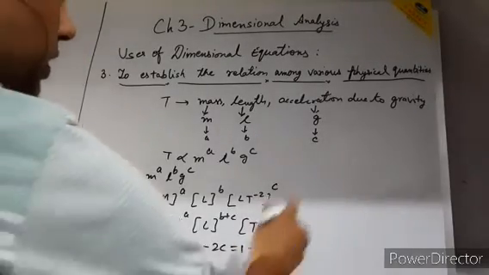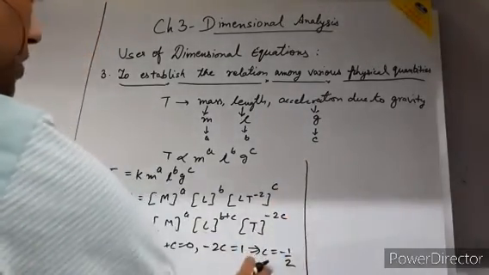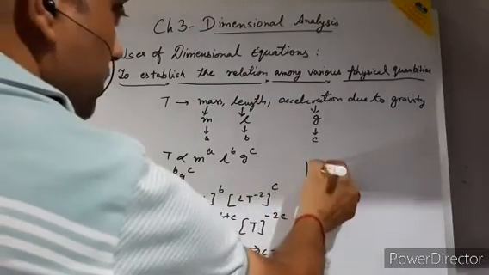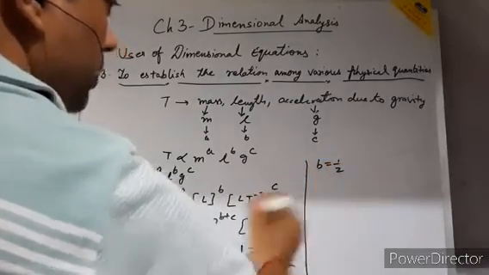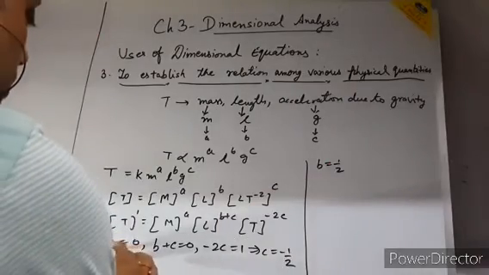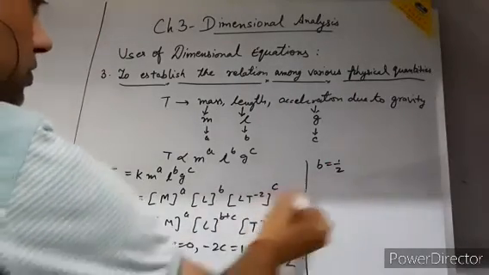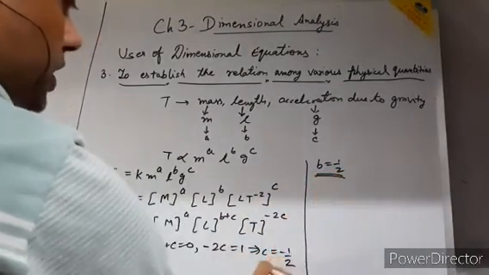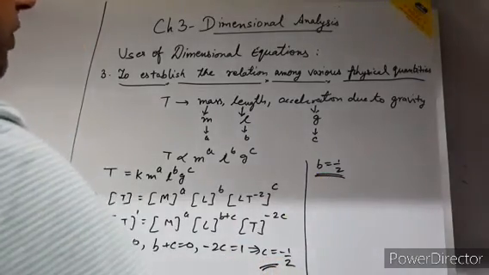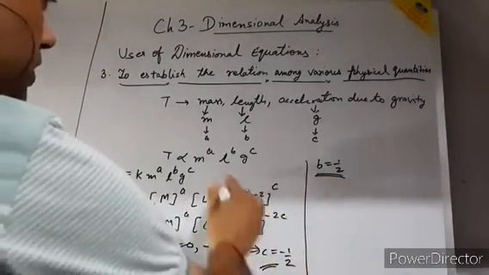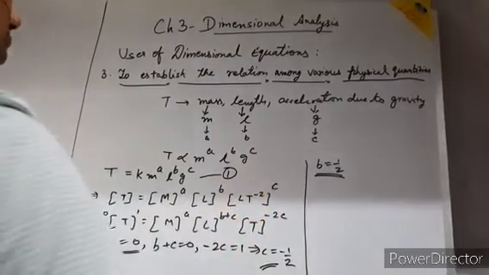And if C is equal to minus 1 by 2, that means B is equal to 1 by 2. So I am getting all these values: A is equal to 0, B is equal to 1 by 2, and C is equal to minus 1 by 2.